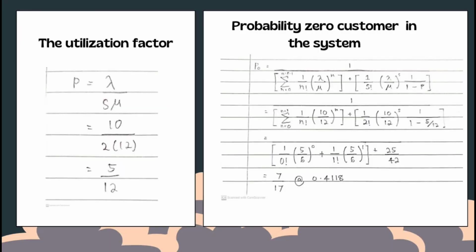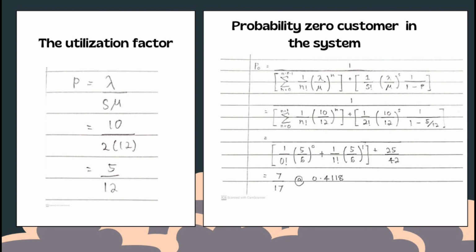So first we need to find P, which is the probability the server is busy. To find P, we divide lambda by S times mu: 10 divided by 2 times 12 equals 5 over 12. So we will use P to find the probability of 0 customers in the system.